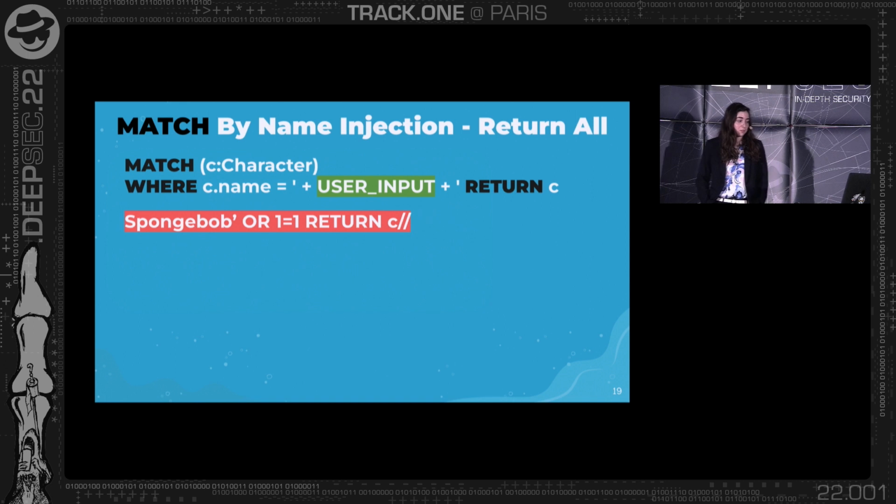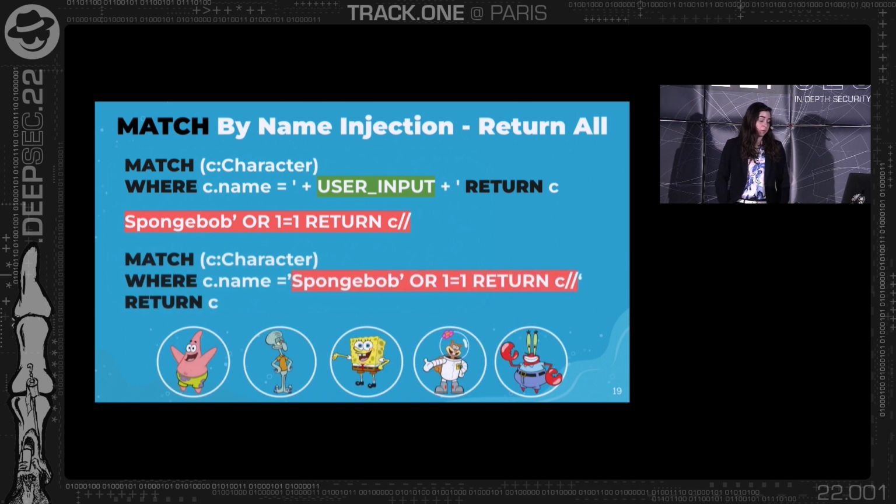So instead of returning just SpongeBob, the actual attacker will insert all this red background text. They will insert SpongeBob with a single quote to terminate the string. And then we'll insert or 1 equals 1 and return C with 2 slashes to comment out the rest of the query. And what will happen will be this. Now the attacker will be able to get other nodes as well, not only the node with the name SpongeBob. And this is like the trivial attack. And this is how it's going to happen.